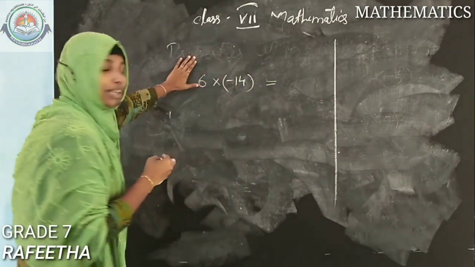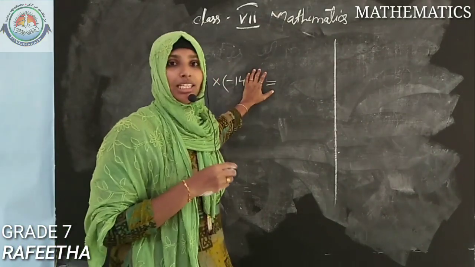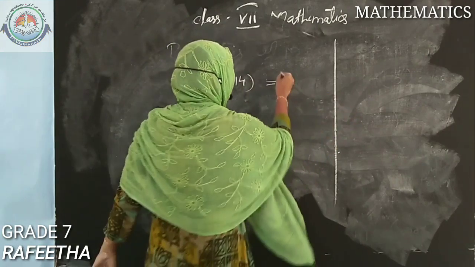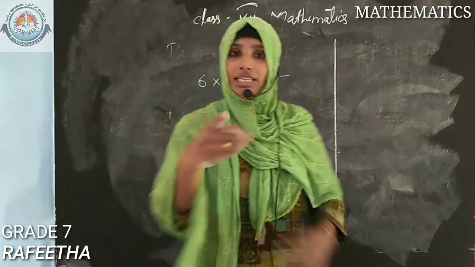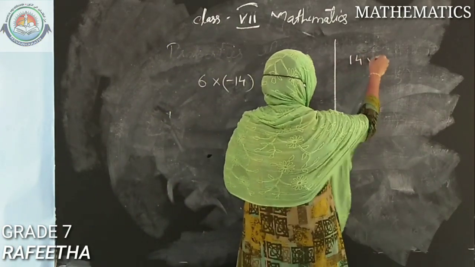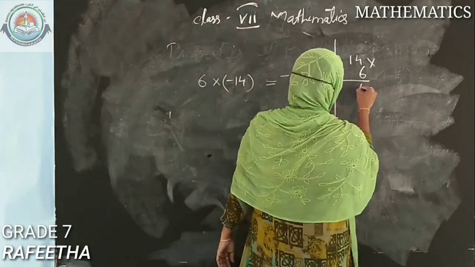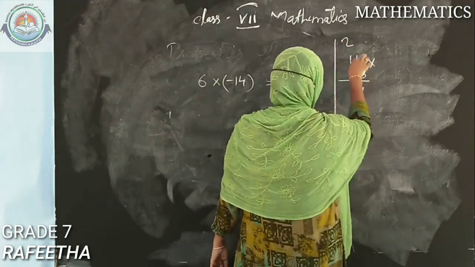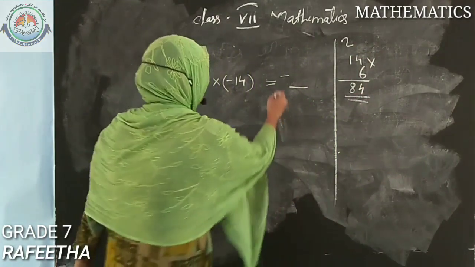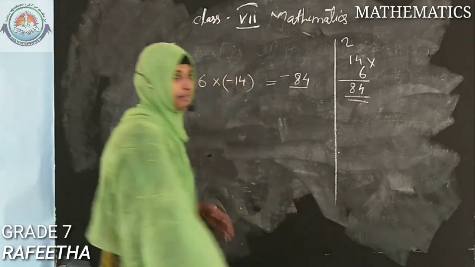First of all, what signs are there? One sign is positive and the next is negative. So obviously the sign of the answer will also be negative. Then we bother about the digits: 14 multiplied with 6. 4 sixes are 24, carrying 2, 6 ones are 6, 6 plus 2 is 8, so 84. Okay, so minus 84 will be the answer.